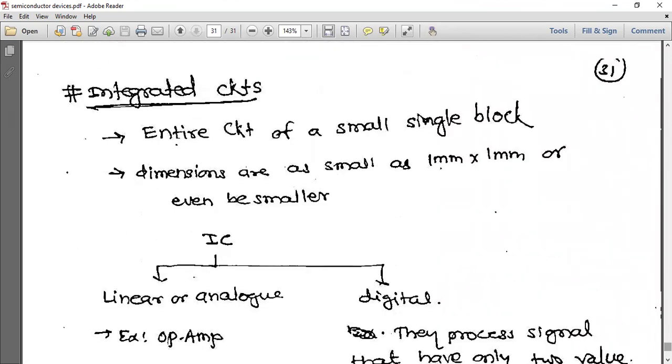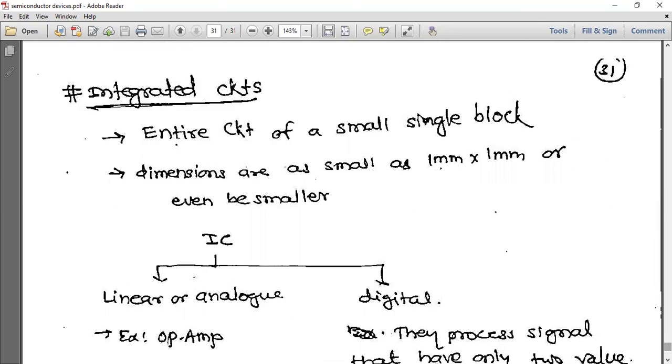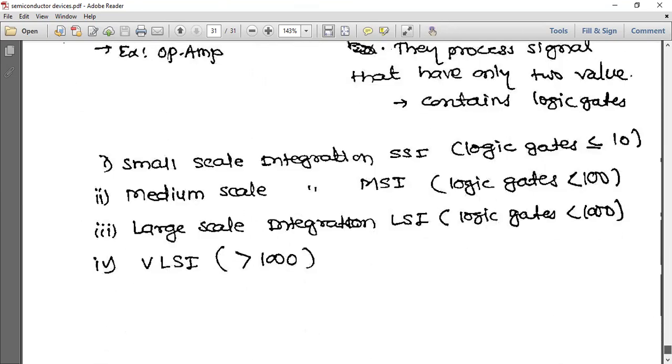Don't worry. And this is integrated circuits. So the entire circuit is on a single block. Dimensions are as small as 1 millimeter by 1 millimeter or even smaller. So about IC circuits, you know: small scale integration, medium scale integration, large scale integration. So fewer than 100 logic gates, fewer than 1000 logic gates, and VLSI greater than 1000. That is the technologies of integrated circuits.